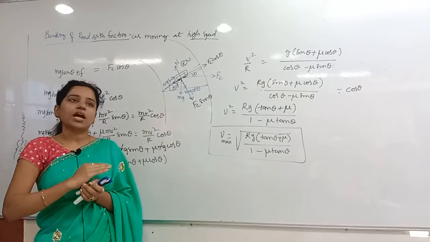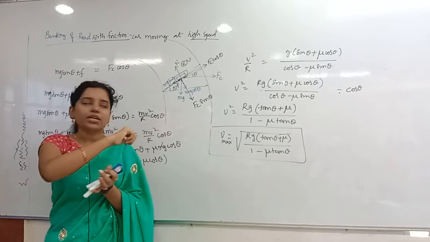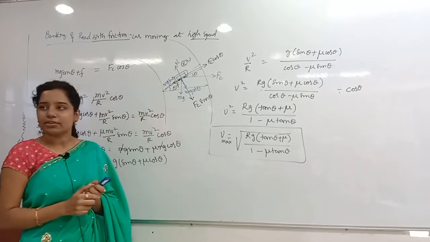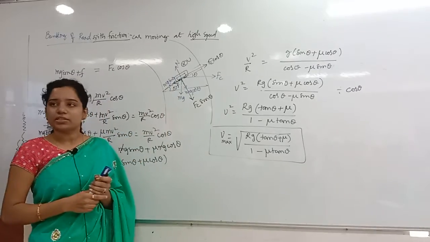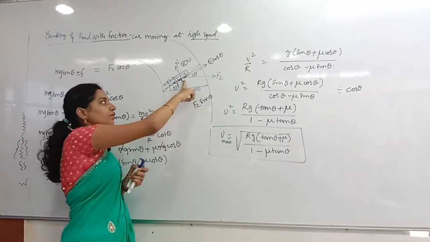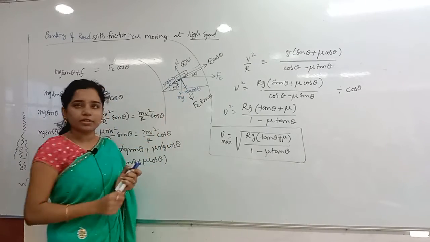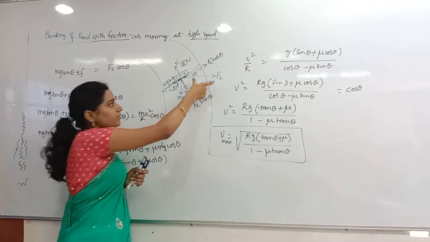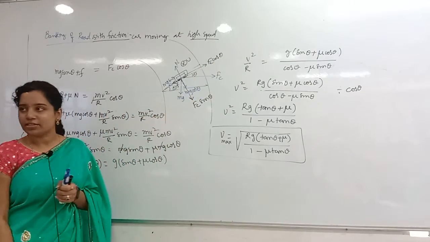Obviously, whenever the car is moving outwards, it will move along the inclined plane only, so the friction will act along the inclined plane only. And along the inclined plane, you already know that mg sin theta is acting. Then opposite to the normal reaction, one of the mg components, what is that? Mg cos theta. And if this is Fc and this is theta, this is Fc cos theta and this will be Fc sin theta.